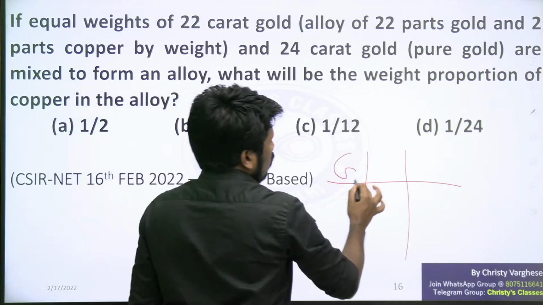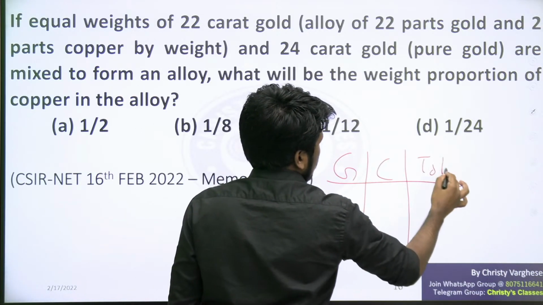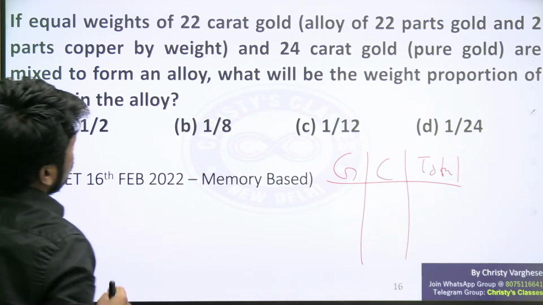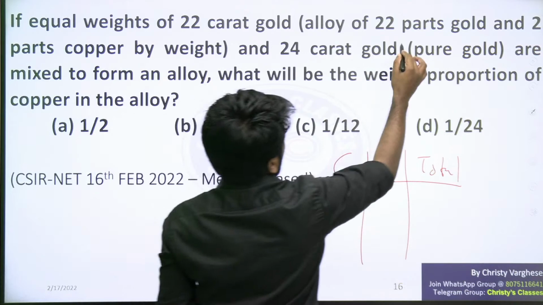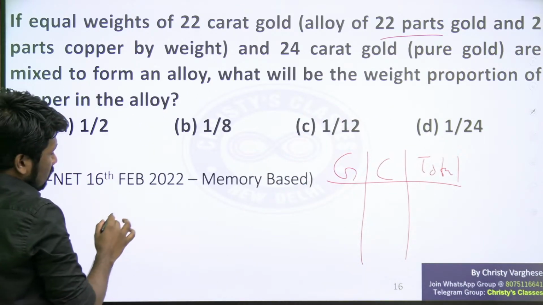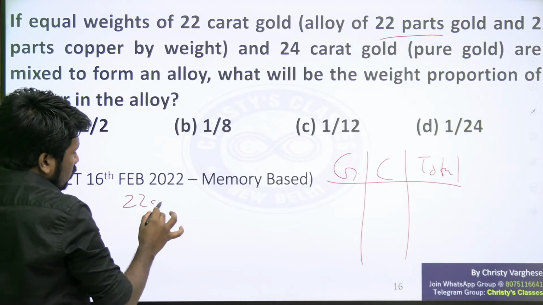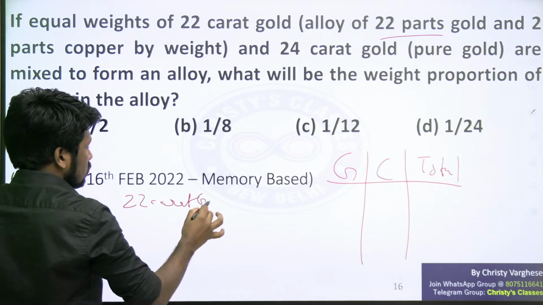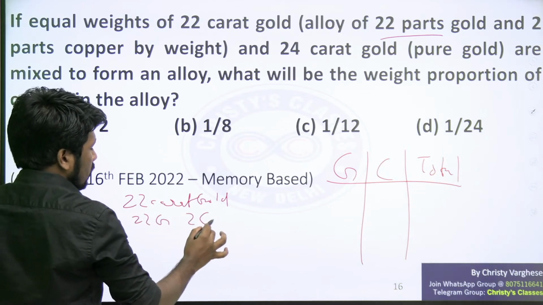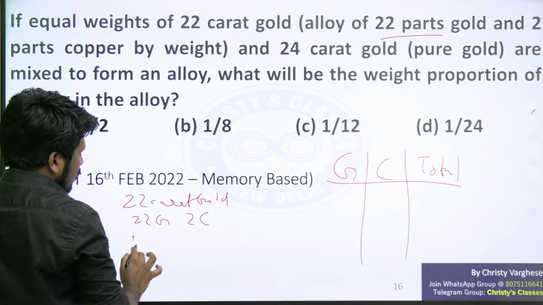So gold, copper, total. It's a mixtures problem. If equal weights of 22 karat gold: you should understand the meaning of n karat gold. 22 karat gold means 22 parts will be gold, 2 parts will be copper. What about 18 karat gold?